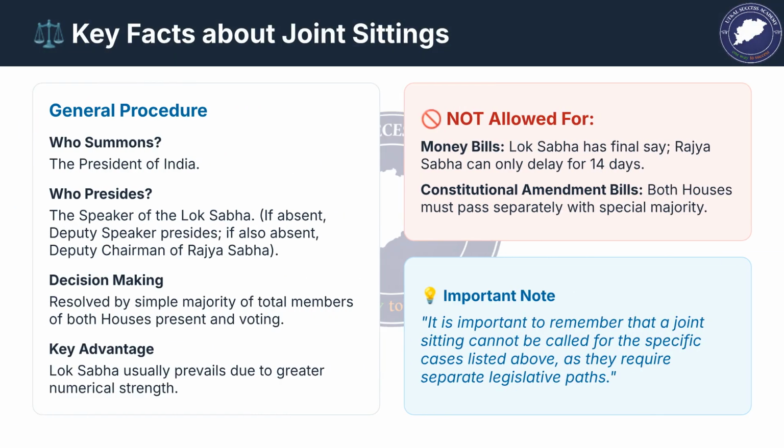Key facts about joint sittings. The President summons them, and the Speaker of the Lok Sabha presides. Decisions are resolved by a simple majority of members present and voting. Joint sittings are not permitted for money bills or constitutional amendment bills.